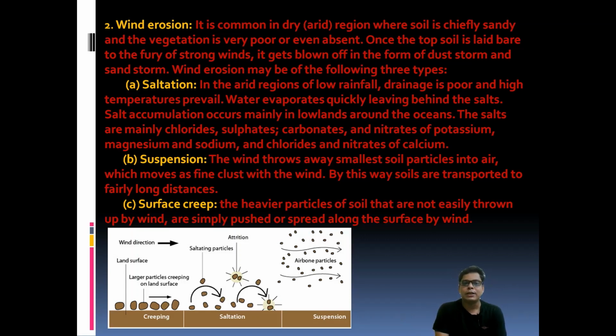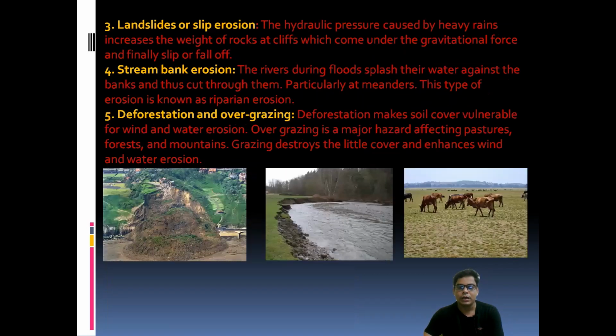Then we come to surface creep. Sometimes the particles are heavier, so they are not easily thrown by the wind. They creep one by one, and that is called surface creeping. Perhaps in this diagram you can easily see it. I have presented three diagrams: creeping, saltation, and then suspension, so you can see them again and again.